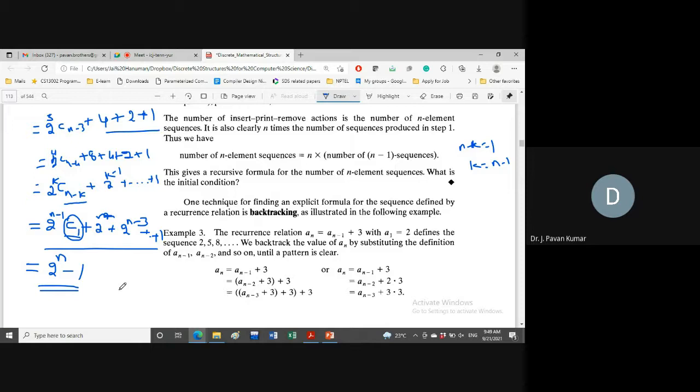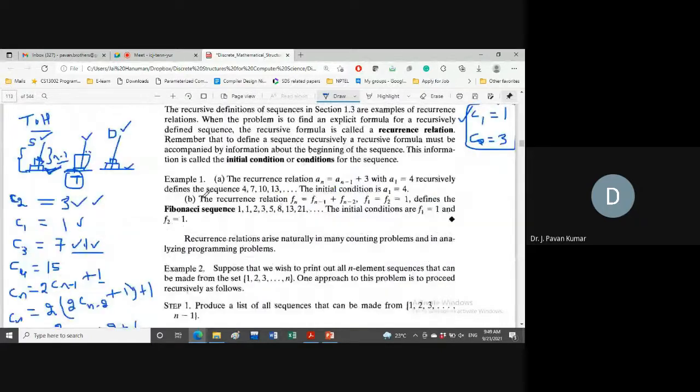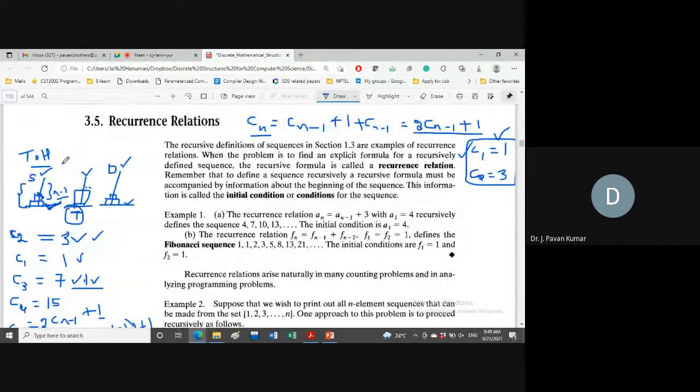Okay, what's the doubt? Why have we taken 2 into cn minus 1, not cn minus 1? Yeah, how we are solving this Towers of Hanoi problem: let us consider 3 discs. These we have to move to the destination. For that, first these two we have to keep in a temporary, so that we can move the largest one to the destination. This is the logic.